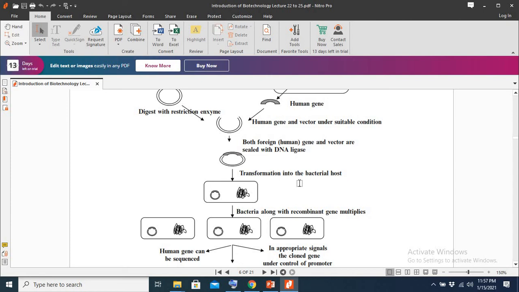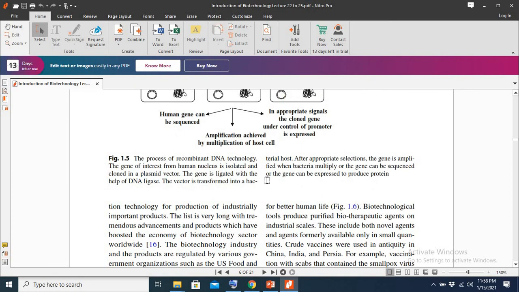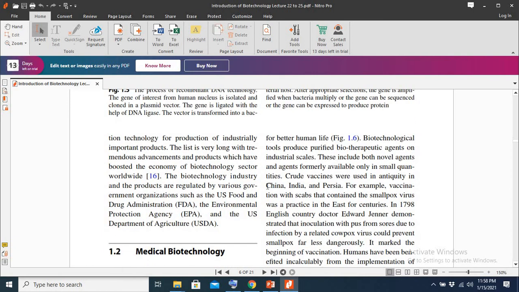And we also say it's a recombinant DNA technology. Why? Because we make recombinant DNA. Recombinant means we take out DNA from one species and we insert the DNA, after genetic modification, into the gene of another species. So this is how we produce a biological product by using the field of biotechnology and genetic engineering.